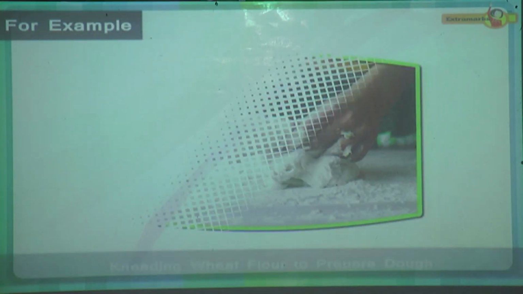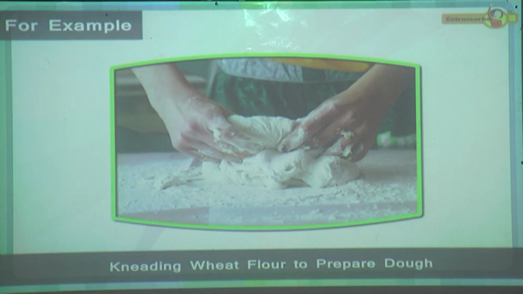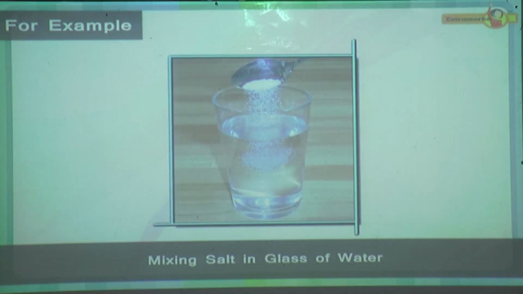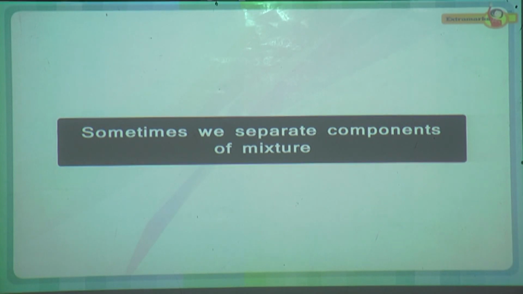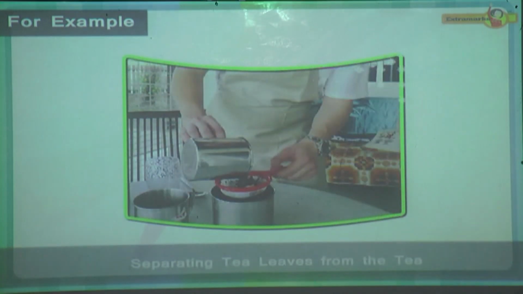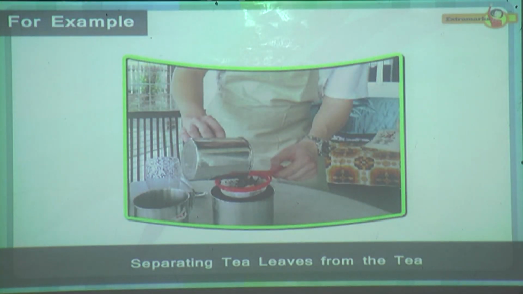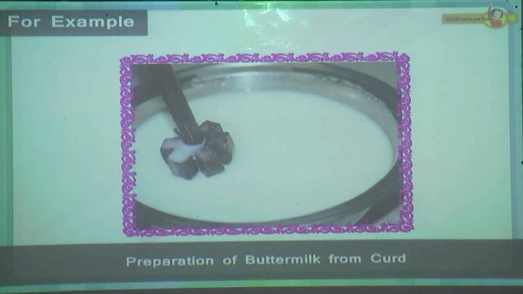For example, kneading wheat flour to prepare dough, mixing salt in glass of water, etc. And sometimes we separate components of mixture. For example, separating tea leaves from the tea using a strainer, preparing of buttermilk from curd, etc.